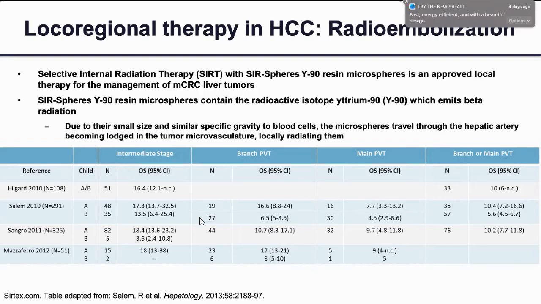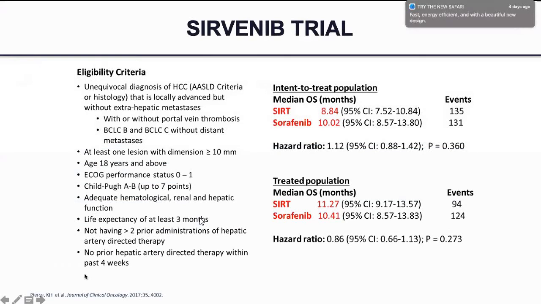There are multiple randomized trials that have been conducted to evaluate loco-regional therapy in HCC. As of now, there is no way to tell that this is better or that is better. I think the best option is resection. Obviously, if resection is not possible, then any of the local ablative treatments can be done. There are multiple trials which compared individual treatment options, and none of those trials have been able to prove which localized treatment is better.